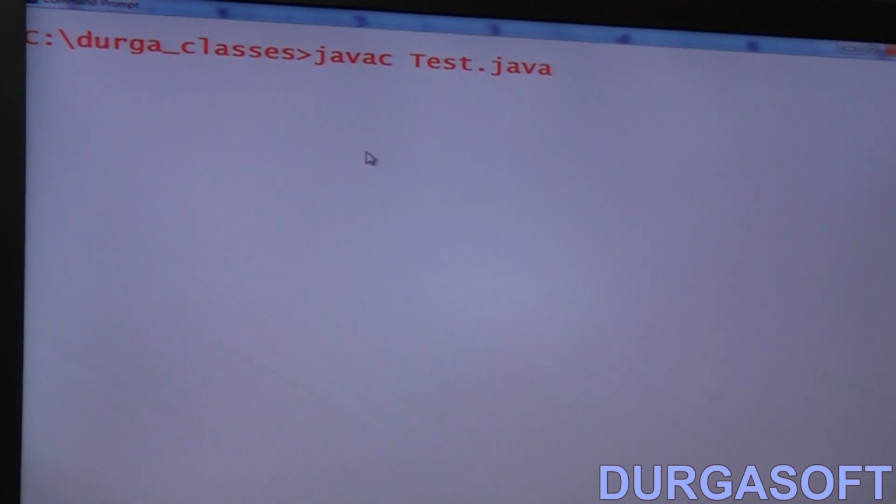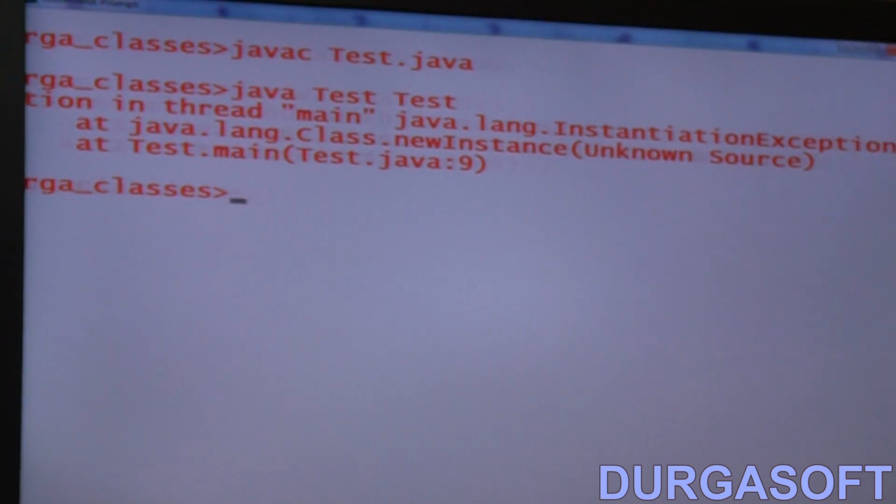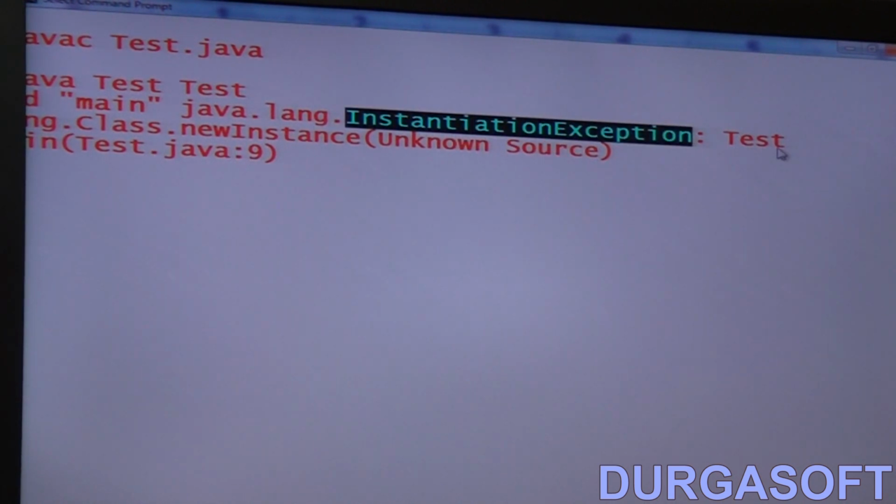Yes, see, the code compiles fine. But at runtime, have you observed? Exception in thread main. What is that exception? InstantiationException. This is the problem you have to identify in the case of newInstance.